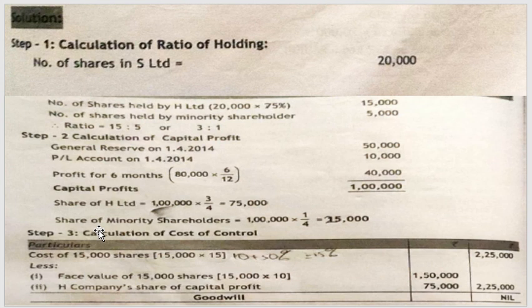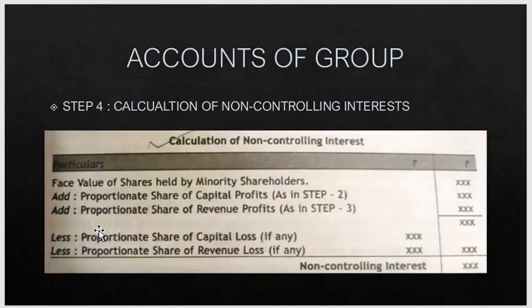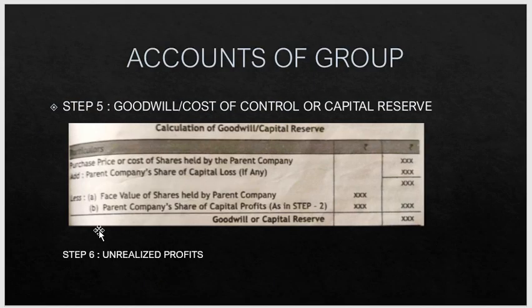So you can skip that step and get into your third step, as they have asked you to calculate cost of control. To calculate cost of control, the format they have given is purchase price or cost of shares held by the parent company. With that, you will add parent company share of capital loss if you have capital loss, and you will minus face value of shares held by the parent company, and you will minus parent company share of capital profit.